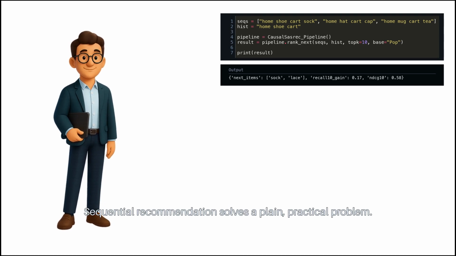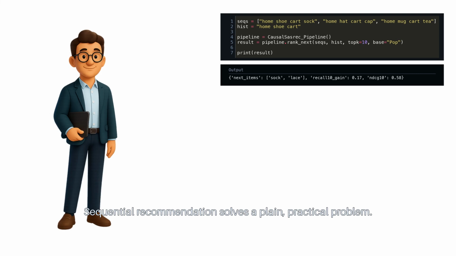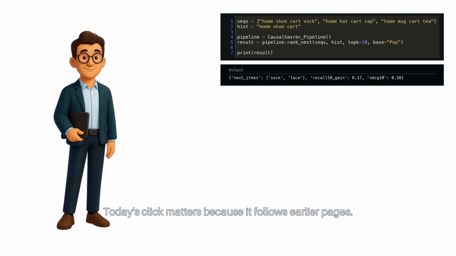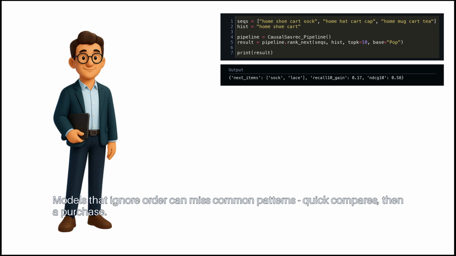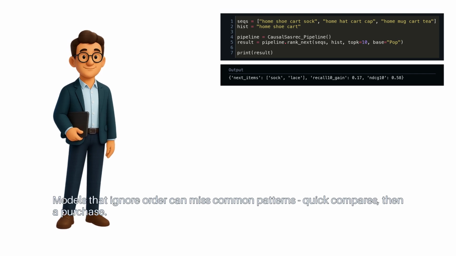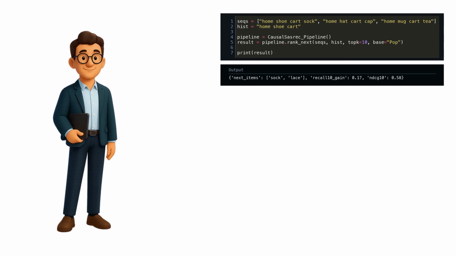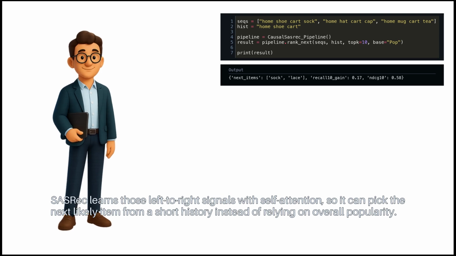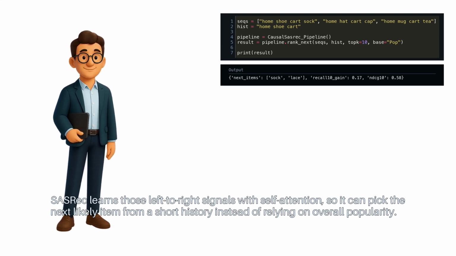Sequential recommendation solves a plain practical problem. Real users browse in order. Today's click matters because it follows earlier pages. Models that ignore order can miss common patterns. Quick compares, then a purchase. SASRec learns those left-to-right signals with self-attention, so it can pick the next likely item from a short history instead of relying on overall popularity.